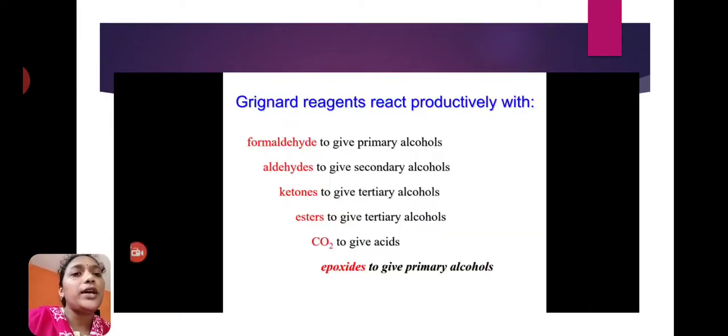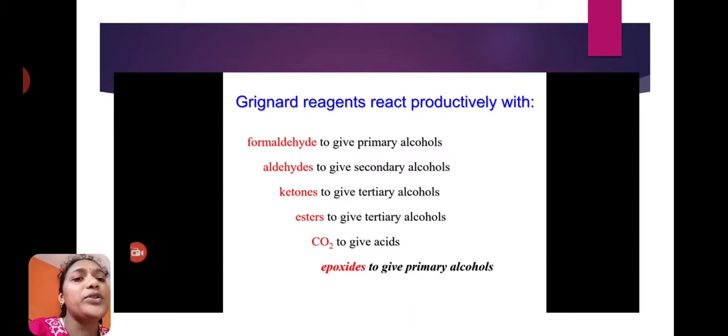Okay, formaldehyde gives primary alcohol, aldehyde gives secondary alcohol, ketones give tertiary alcohols, and esters also give tertiary alcohols. First esters react with Grignard reagent and form one transition state. After that the transition state is converted to ketone, then that ketone reacts with Grignard reagent followed by hydrolysis, and it will give tertiary alcohols.